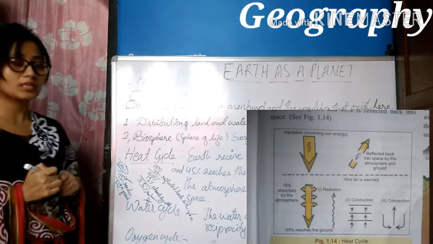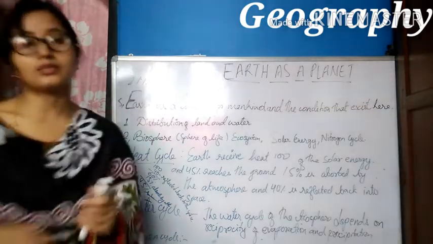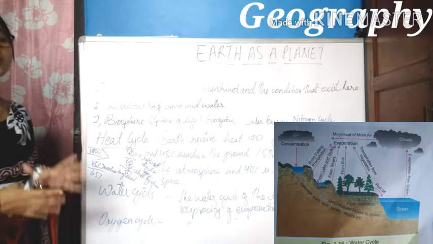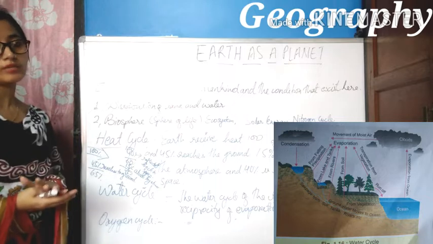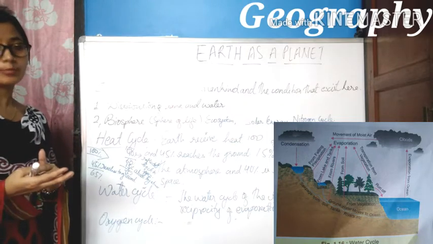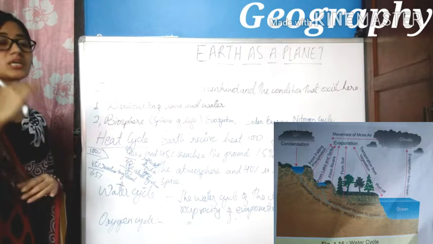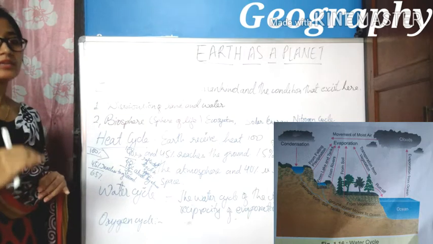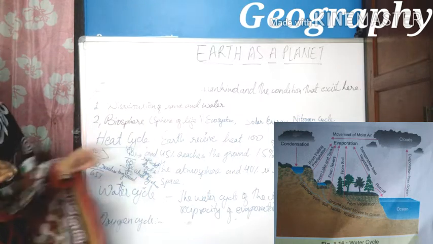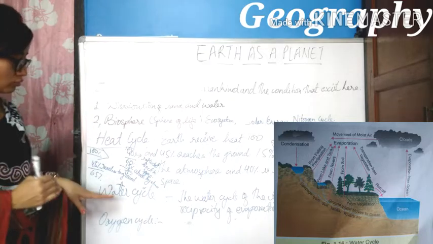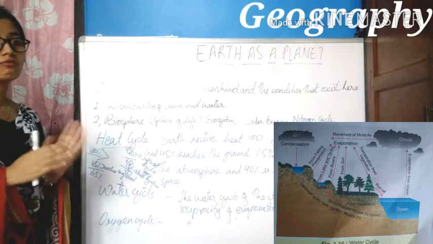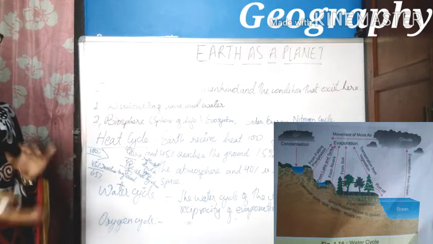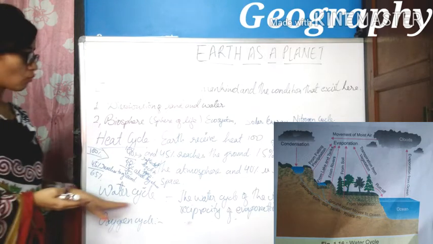Now let us discuss the water cycle. The water cycle is a continuous process in which water, because of a high amount of heat, changes into vapor, and this vapor, after reaching a certain level, cools down and falls as rainfall. So the continuous process of water changing because of temperature and falling again to the earth as rainfall is known as the water cycle.